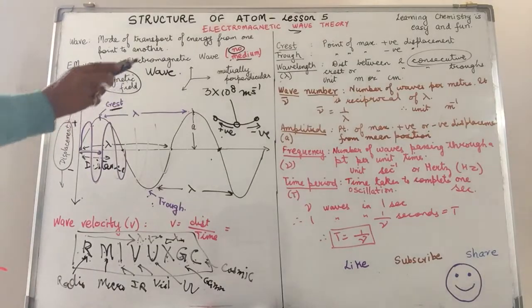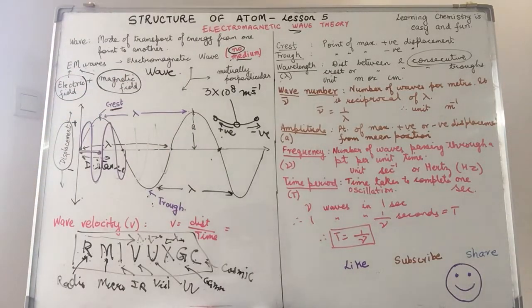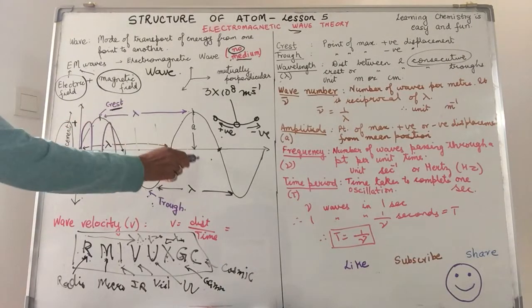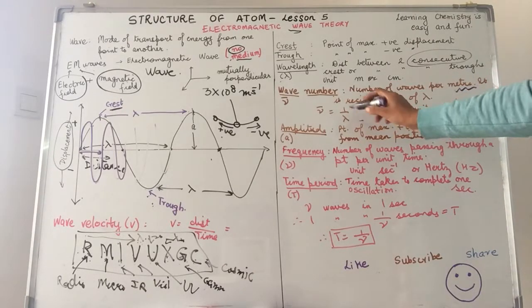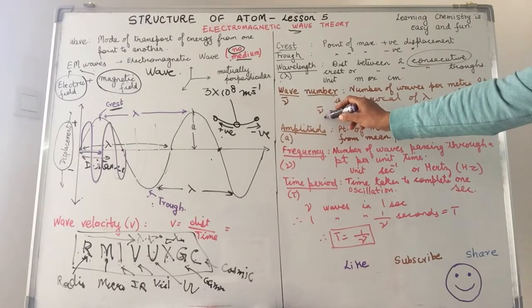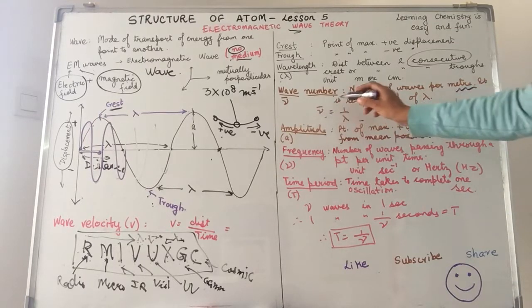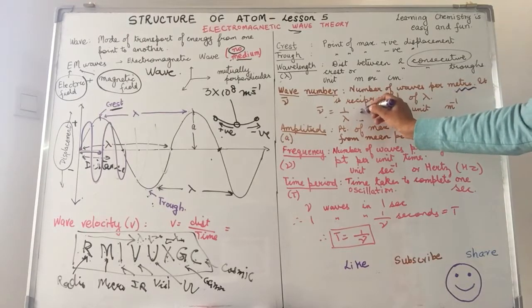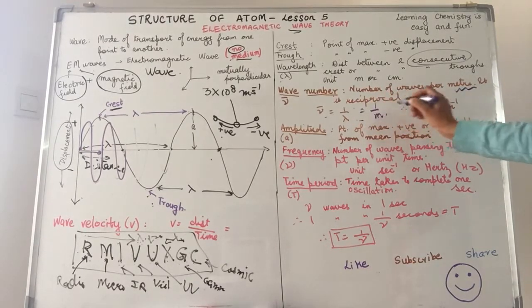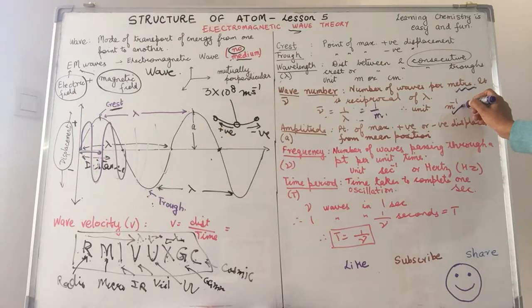Coming to wave number. Wave number is the number of waves present per meter. Now, if you see over here, we have specified the number of waves per meter. That means it is the reciprocal of wavelength. So, nu bar is the symbol which we use for wave number. This is equal to 1 upon lambda. So, that means this is 1 upon meter, which gives us the unit as per meter.